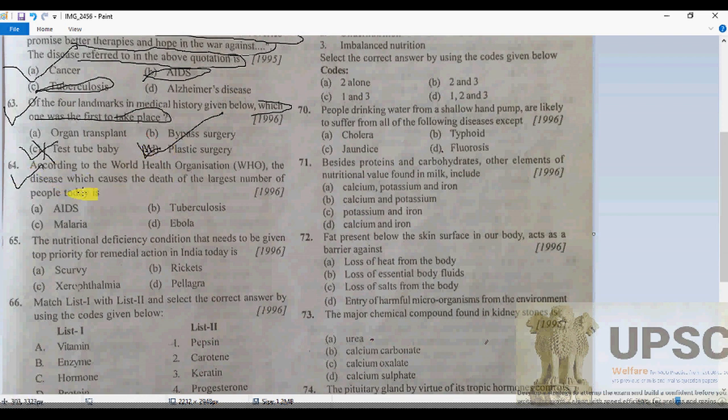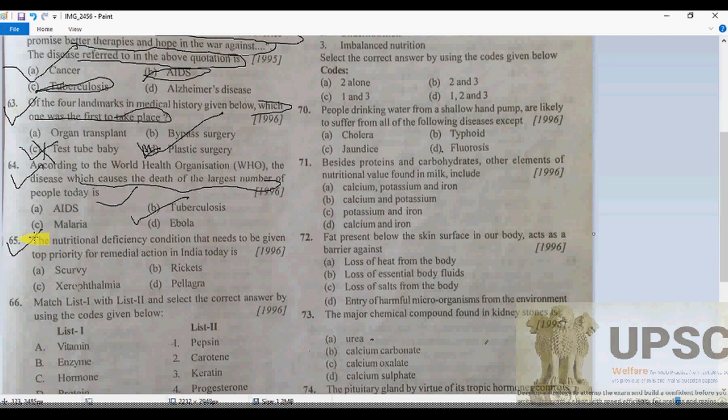Now, according to the World Health Organization, which disease causes the deaths of the largest number of people today? There should be no doubt that it is tuberculosis. Number 64 is going to be tuberculosis. Why? Because it is caused by the bacterium Mycobacterium tuberculosis. Infection is caused by drinking infected milk, breathing in infected dust, and droplet infections through the germs carried in the face.